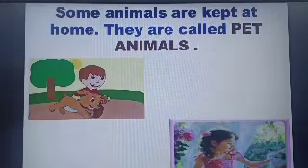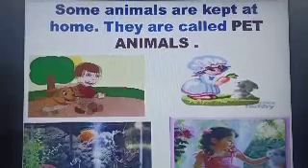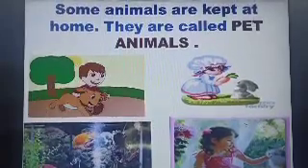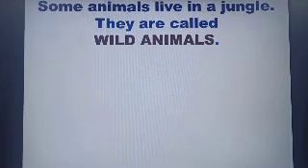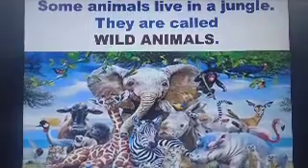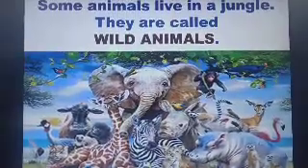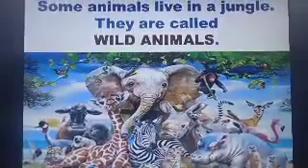They are called pet animals, like dog, rabbit, fish and cat. Some animals live in a jungle. They are called wild animals, like elephant, giraffe, zebra, tiger, etc.